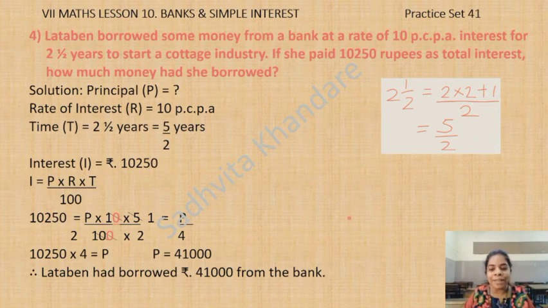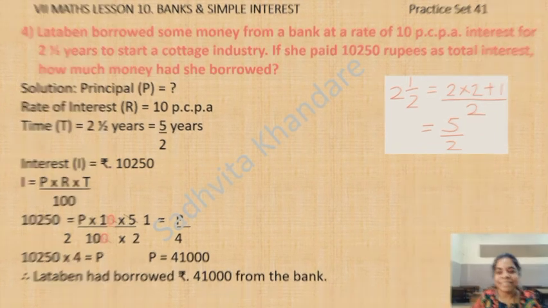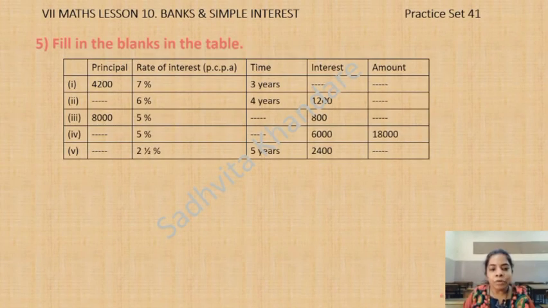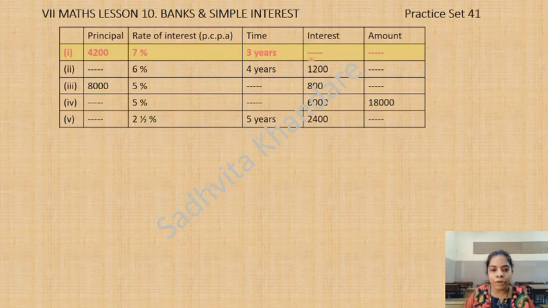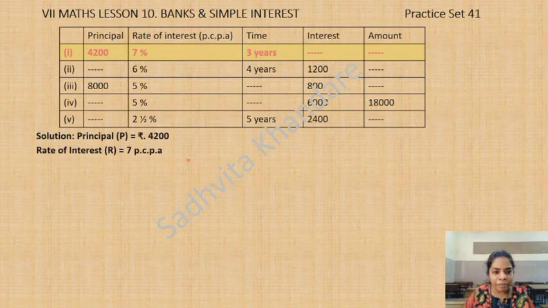Those are the fill in the blanks kind of sums. You see this kind of question. So we will solve them one by one. First one, then second one, this way. So let's start. First one, this one. What is given? Principal P is 4,200. Rate of interest R is 7 PCPA. You can write percent PA also, children. Even that is correct. Time is also given as 3 years.